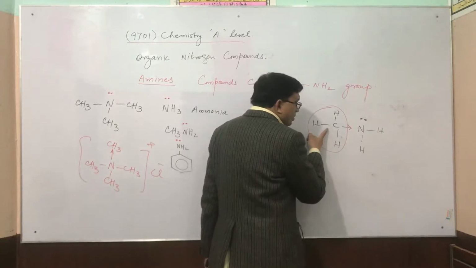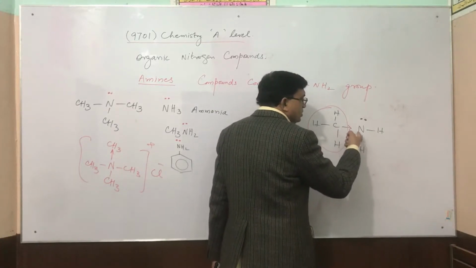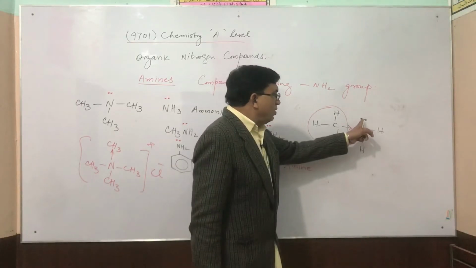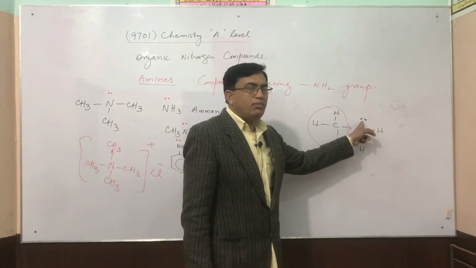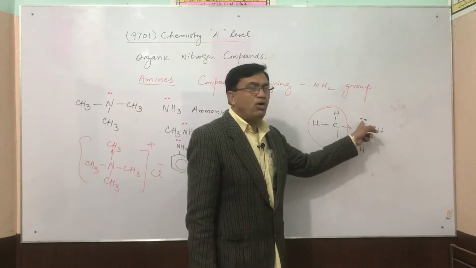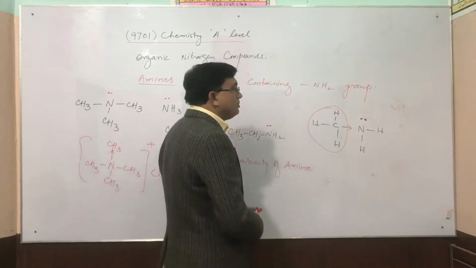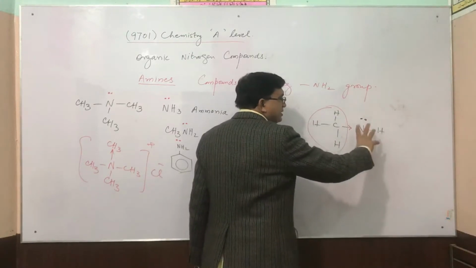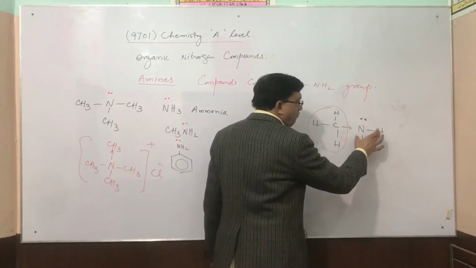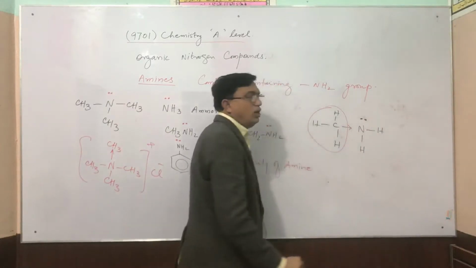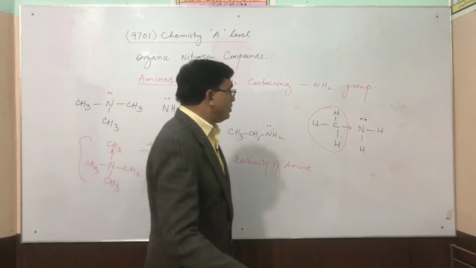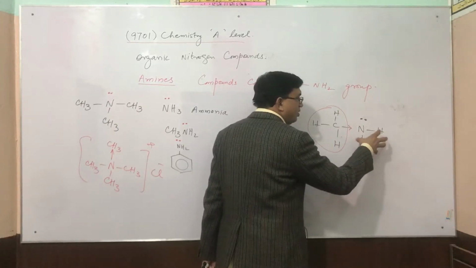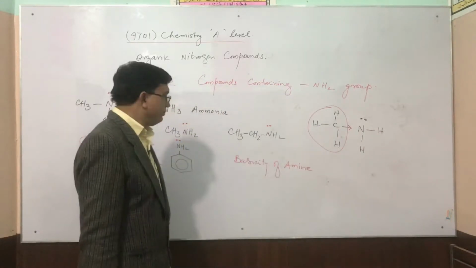Now, due to the increased electron charge density towards the nitrogen, the availability of this lone pair for the formation of a dative bond, or for the donation, becomes easy. It means that the alkyl group increases the capability of amines to donate a lone pair of electrons. In other words, the alkyl group increases the basic nature or basicity of amines.